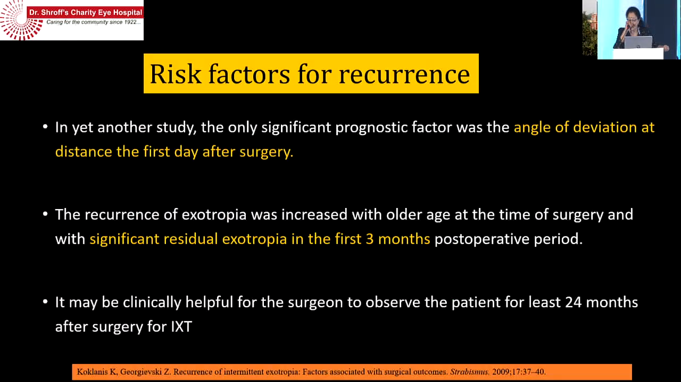In many studies, most of them have said the single significant prognostic factor was the angular deviation at distance on the first day after surgery. So even if we get a small residual exotropia within the first 3 months, we need to observe them for at least 24 months. I think what Dr. Sujata has presented very well, is that we should not rush in, and even if we get around 4 or 6 prisms exotropia and we are very happy, it's a good result, less than 10 prisms, we need to observe them and push them towards binocular vision therapy.